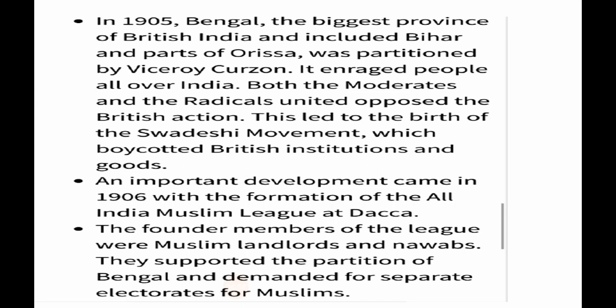Both the moderates and the radicals united and opposed the British action. This led to the birth of the Swadeshi movement, which boycotted British institutions and goods.